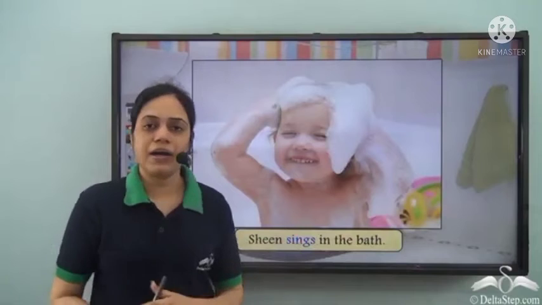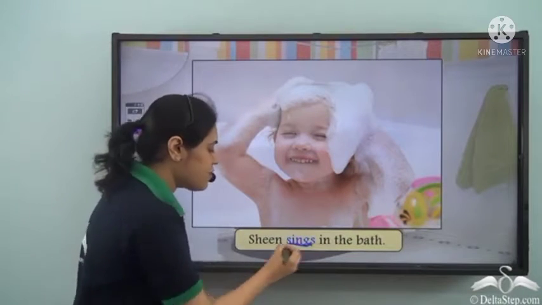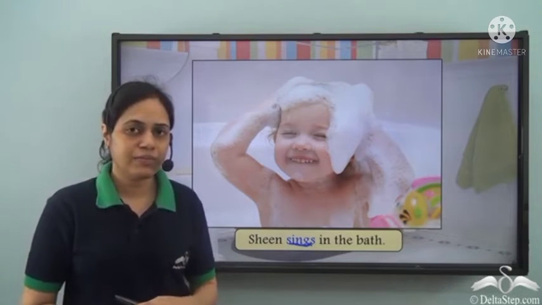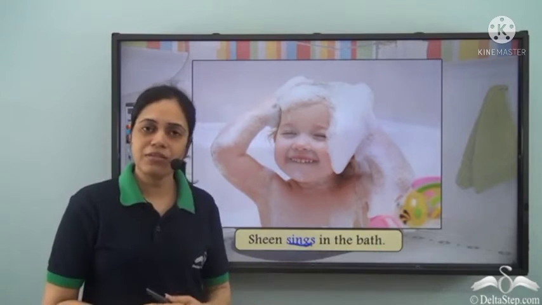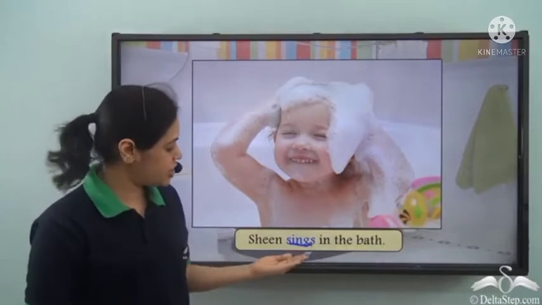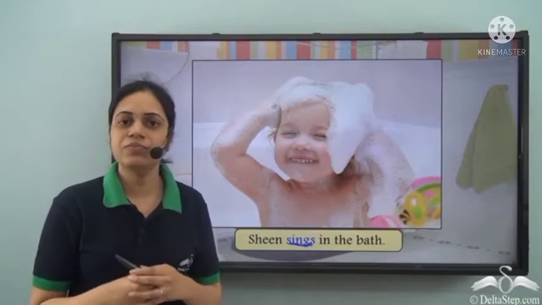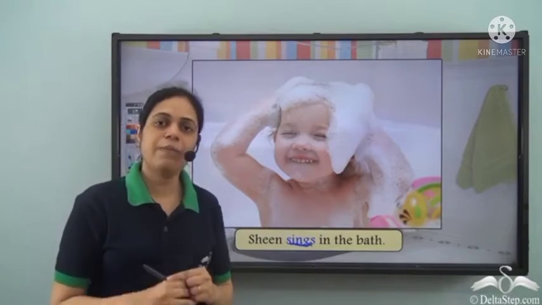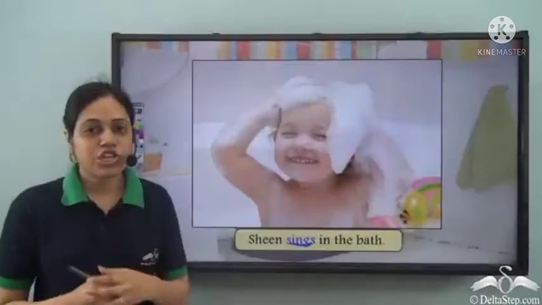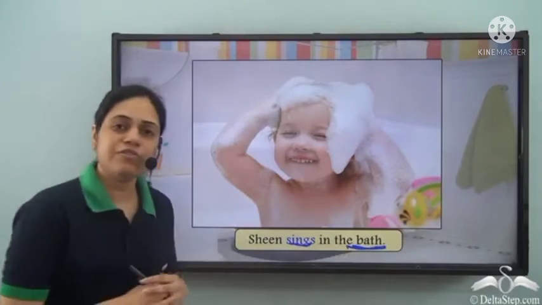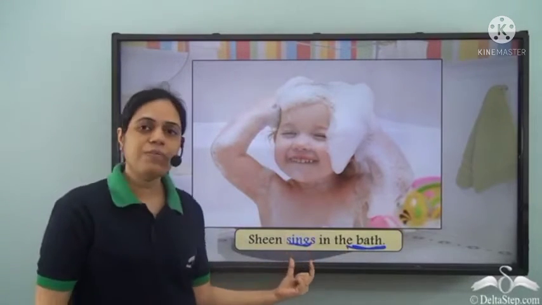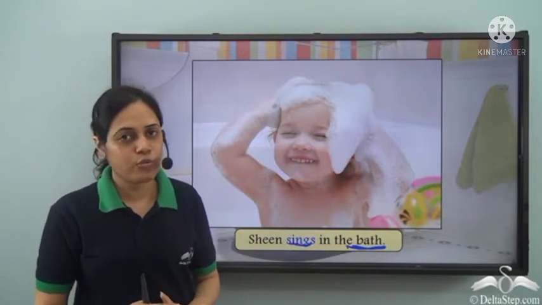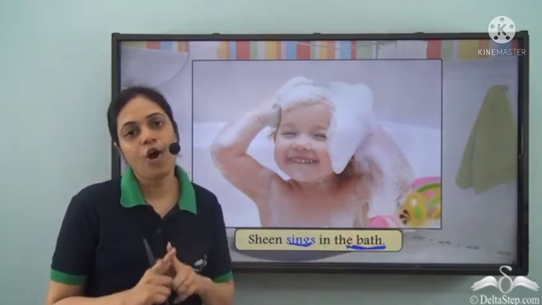Sheen sings in the bath. So, sings is the verb. Now, if I ask you, what does Sheen sing? Do you get the answer as bath? No. With whom does Sheen sing? Do you get the answer? No. So, even sings is an intransitive verb because it has no object. So, just by looking at the noun after the verb, don't assume that this verb is a transitive verb. It should give the answer to the question what or whom for this to qualify as the object of the verb.